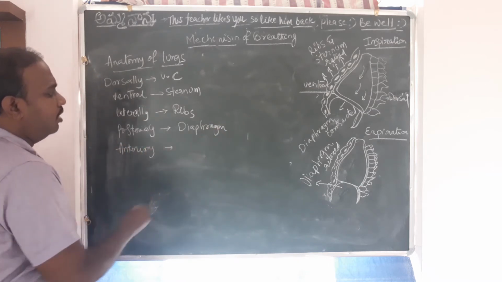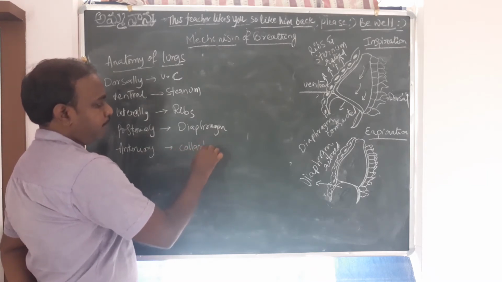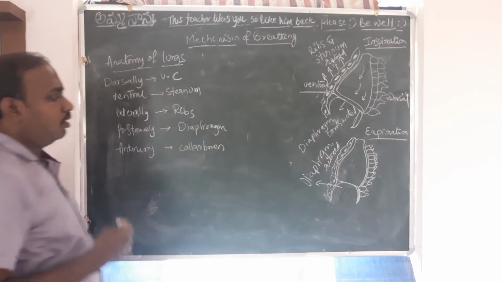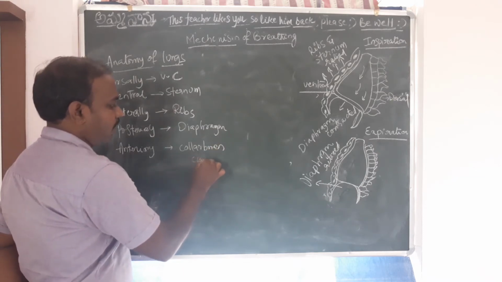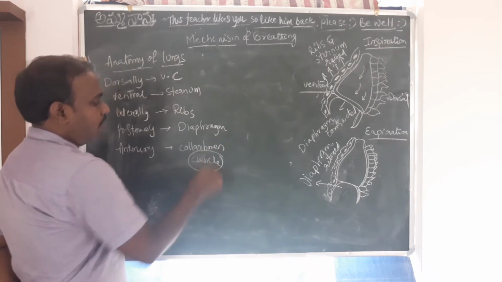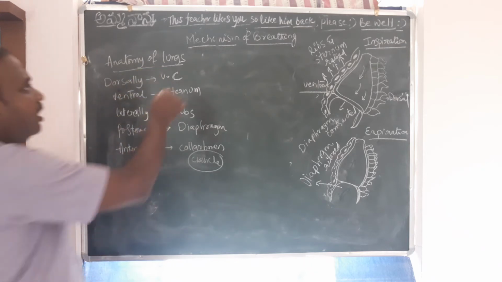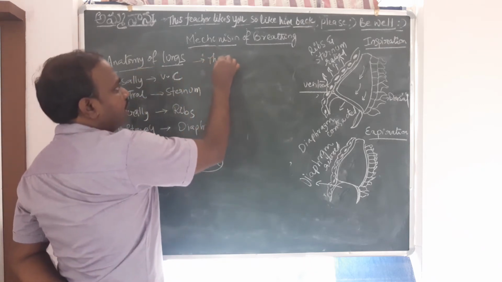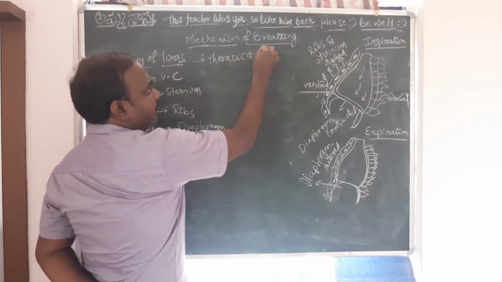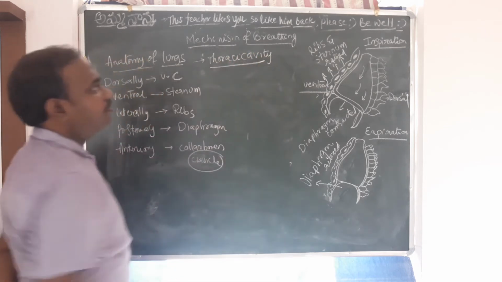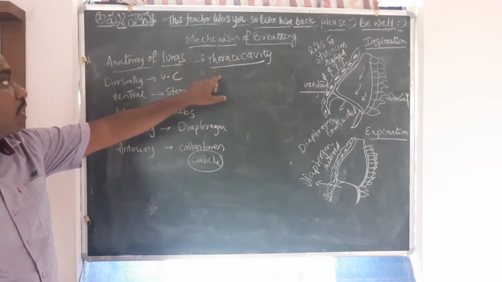Anteriorly we can say the collarbones. The lungs go as high as the collarbones, the clavicle. Yes, so this is the anatomical setup. Where are the lungs present? Lungs are present in the thoracic cavity, and the lungs are housed in this cavity.